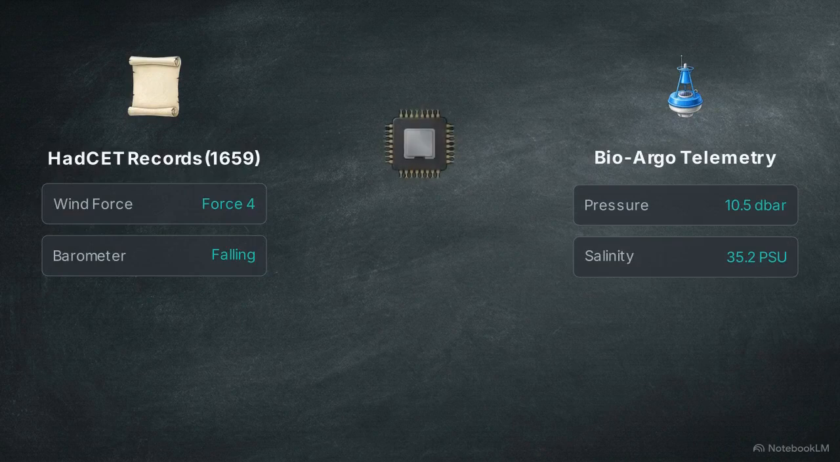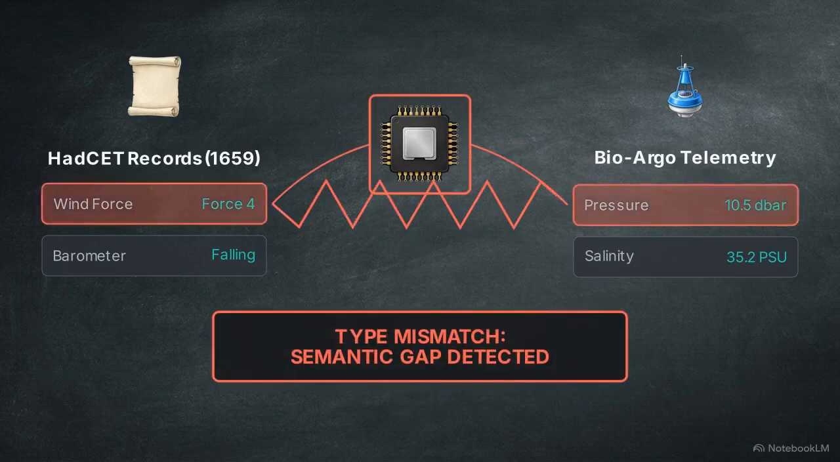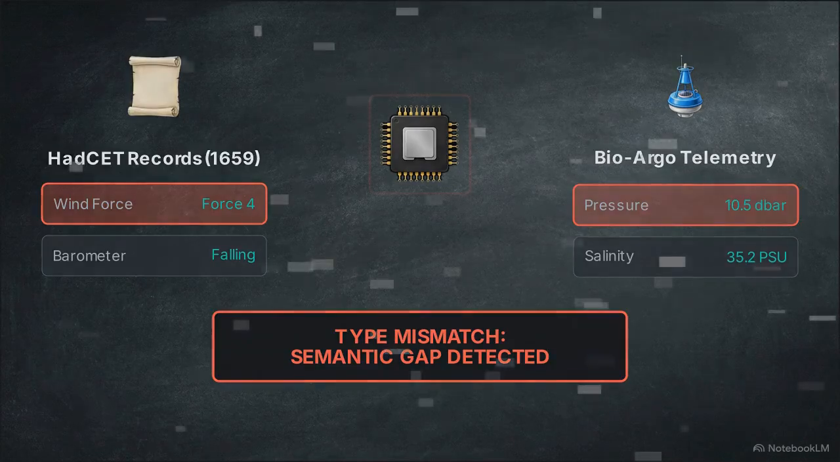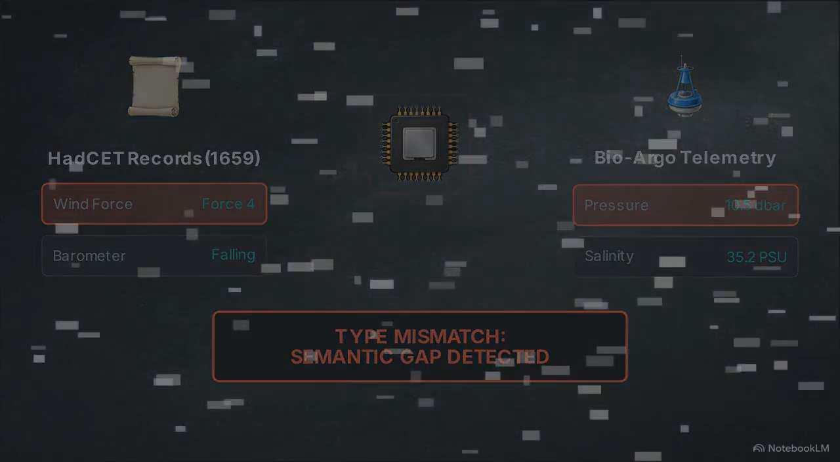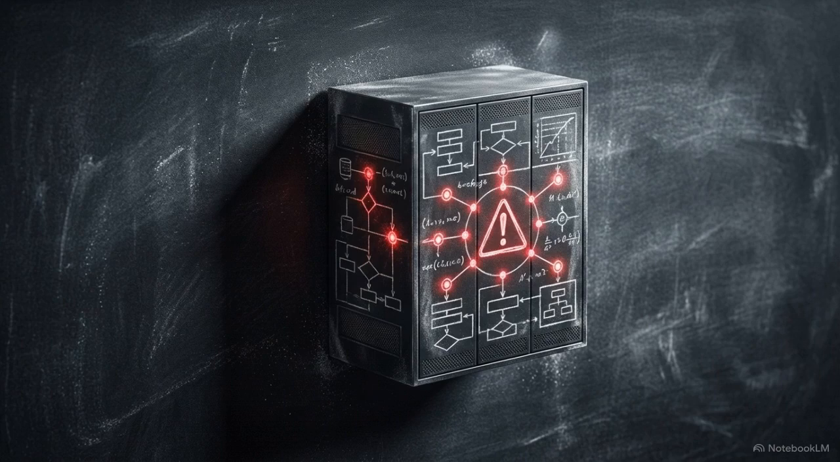When correlating 17th century historical weather observations with modern bioargo ocean float data, systems frequently suffer from semantic interoperability failures. This occurs when disparate data systems cannot accurately interpret the meaning of each other's data, resulting in corrupted analysis. Traditional passive databases fail under this workload.